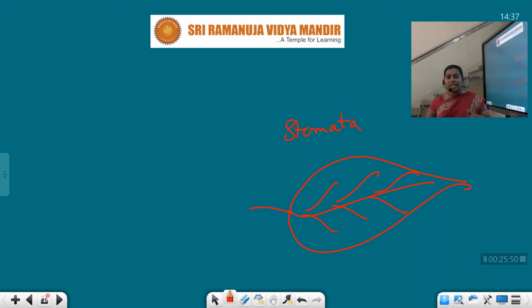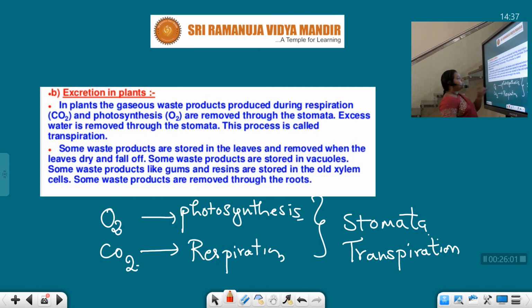Just as we have kidneys, in the same way our plant also has small pores such as stomata. Understood? And not only by stomata, some waste products are stored in the leaves and removed when the leaves dry and fall off. See, dry leaves fall down, no?